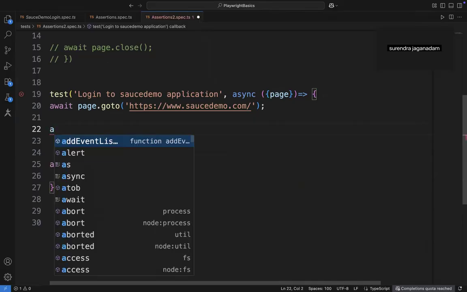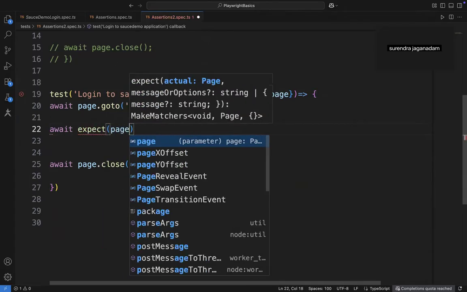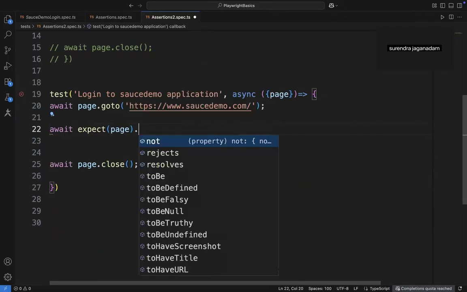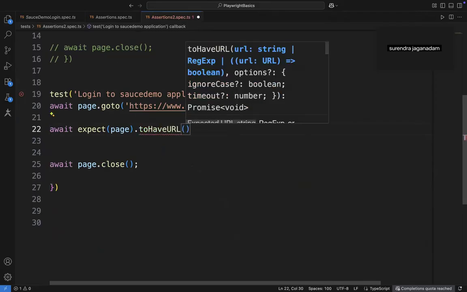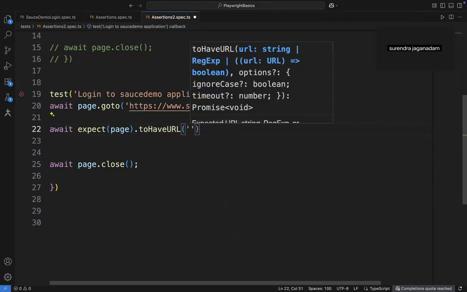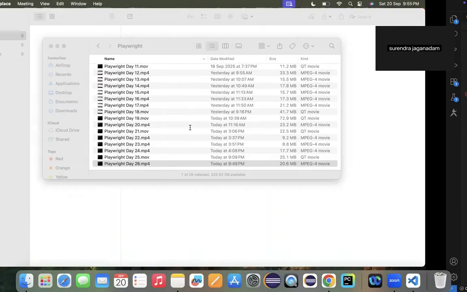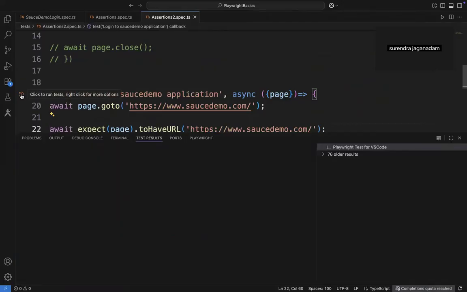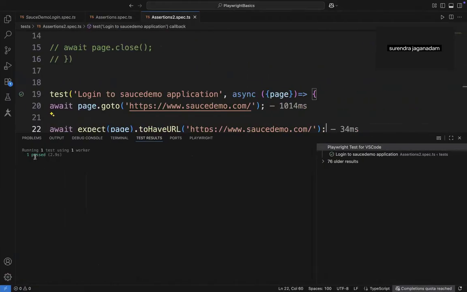So what I'm gonna do right now, await expect, and it's gonna be the page. Expect this particular page to have the URL. What is the URL that I want to pass right now here? The URL that I want to pass right now here is the same URL, the same saucedemo.com. I just copied and I just placed it. Let me try to run this program and check it out. So to have this particular URL, and you check it, it got a passed.